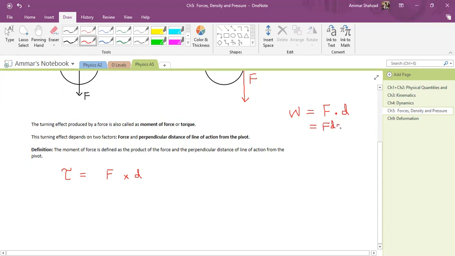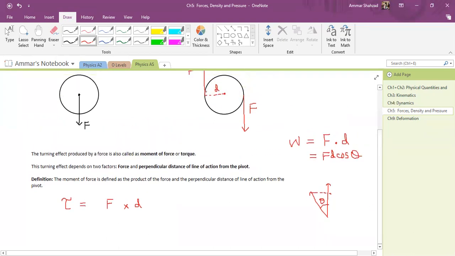F D cos theta, because that is how we deal with the dot product. Cos theta tells me, if they have two components like this and this, and I know the angle between them, theta, and I want to know what component of this lies along this vector, I use cos theta. But in this case, this is a cross product.